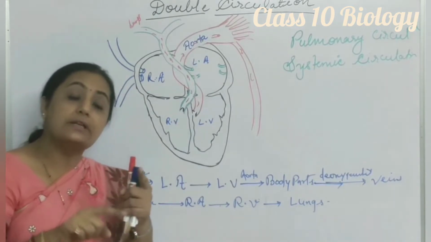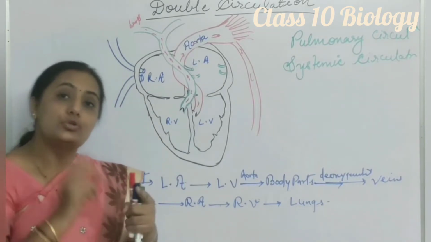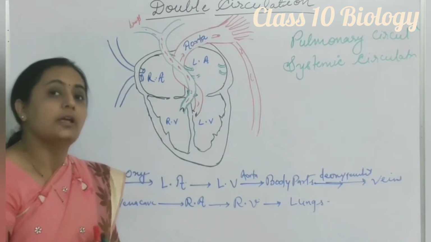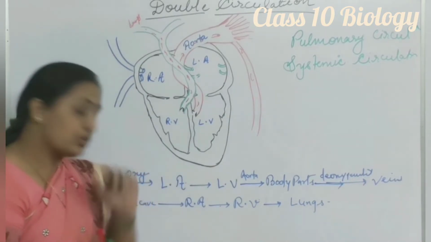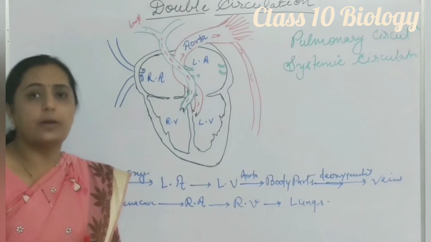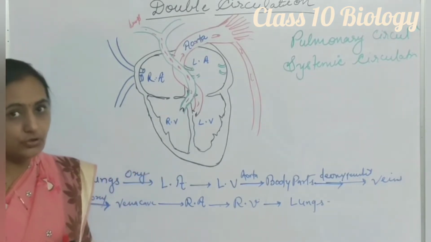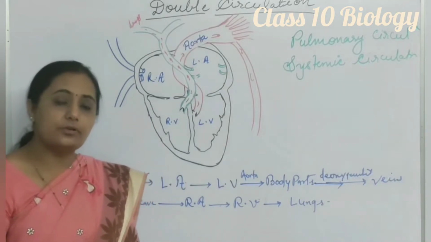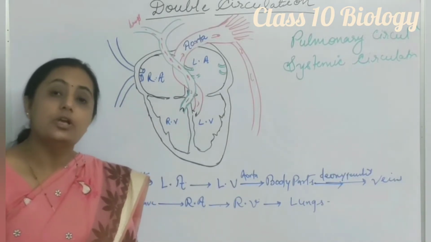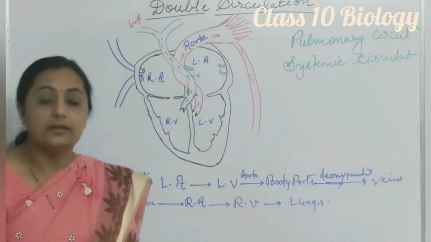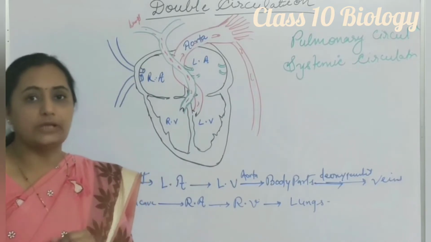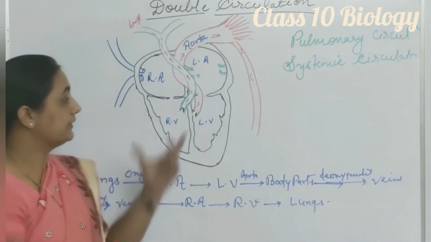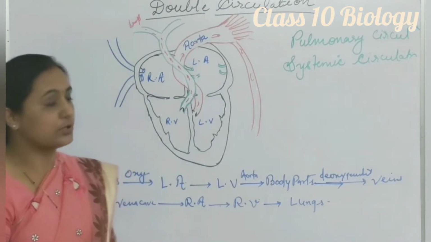So to complete one cycle, blood flows twice through the heart, and that's why this process of circulation is called double circulation in the case of human beings. So that is the process of double circulation. What is double circulation? Double circulation means to complete one cycle, blood flows twice through the heart, once from the left part of the heart and once from the right part of the heart. That process is called double circulation.